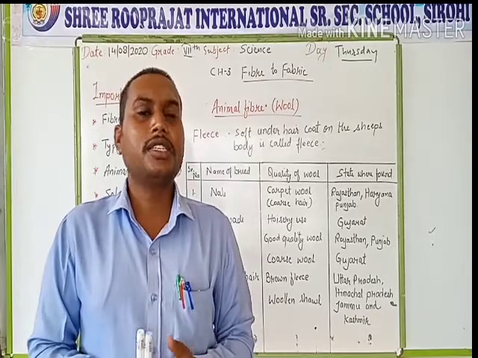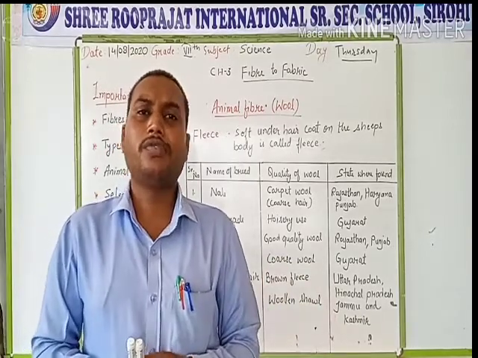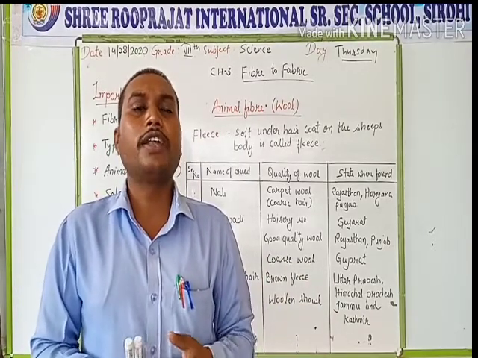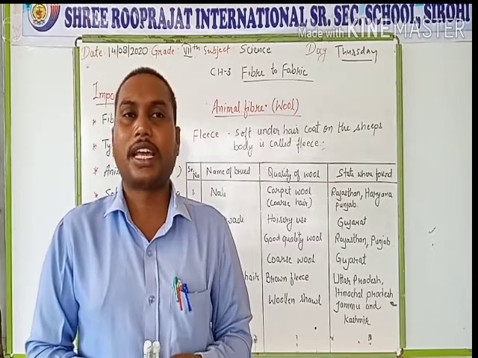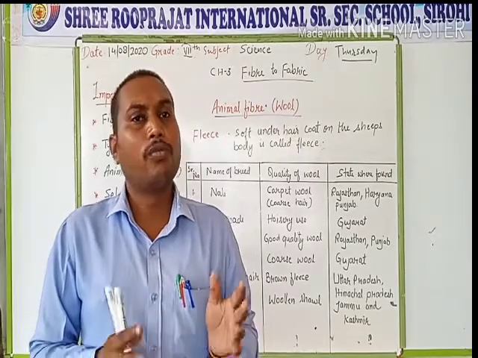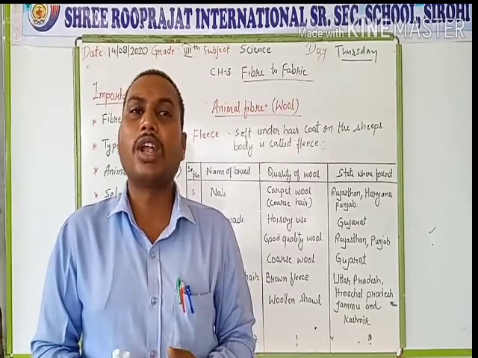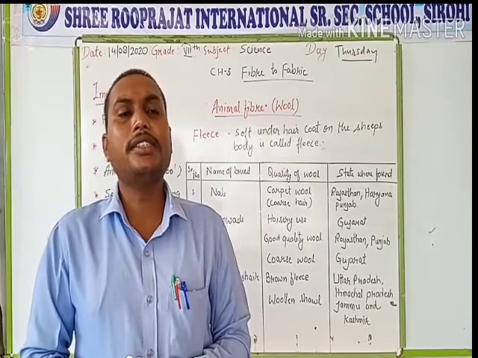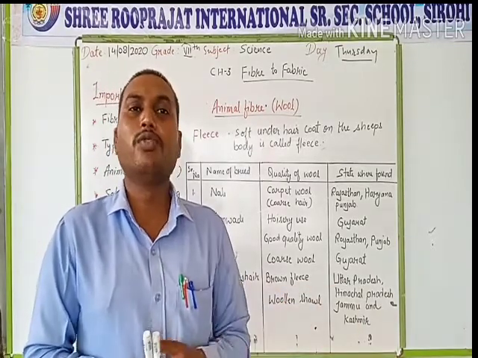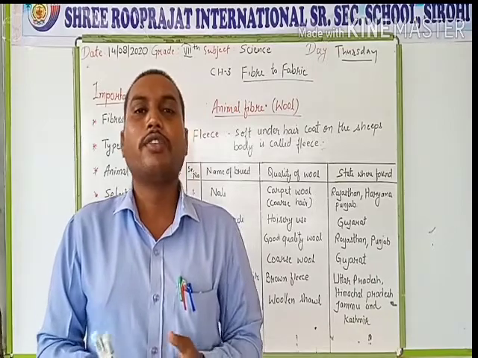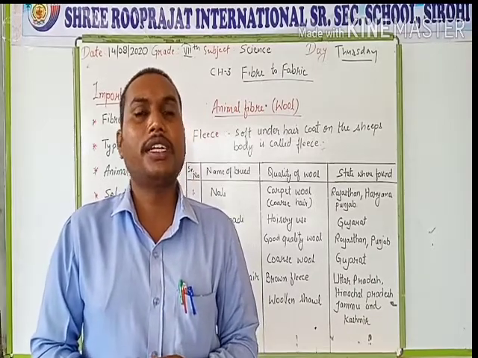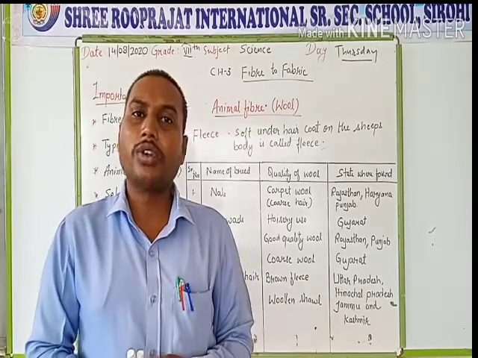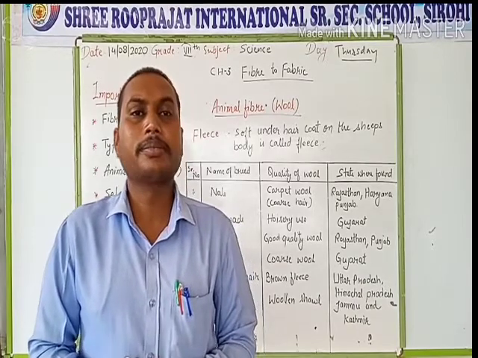This wool is used for making fine quality fabrics, etc. Wool is also obtained from the Angora rabbit. Next, the Kashmiri wool. The Kashmiri wool is obtained from the Kashmiri goat found in the Jammu and Kashmir region.